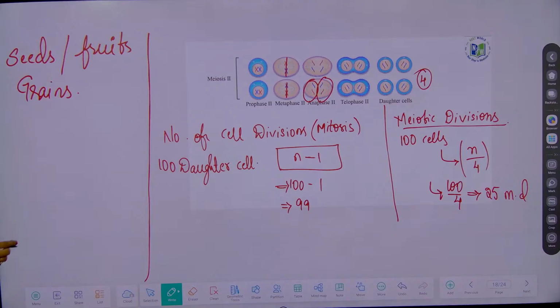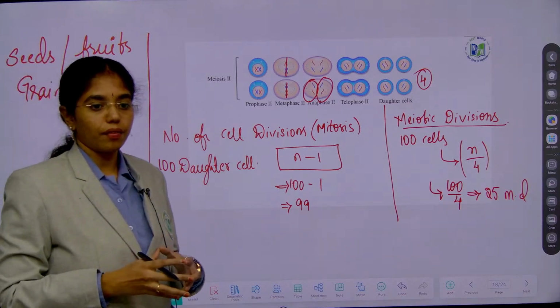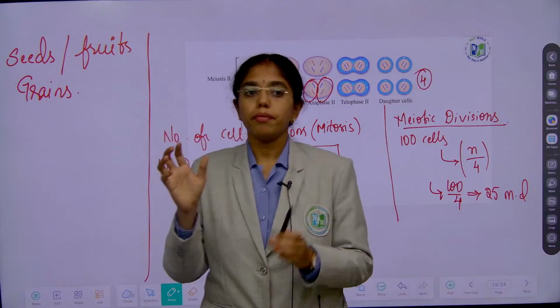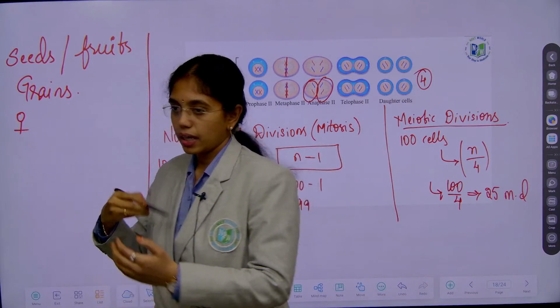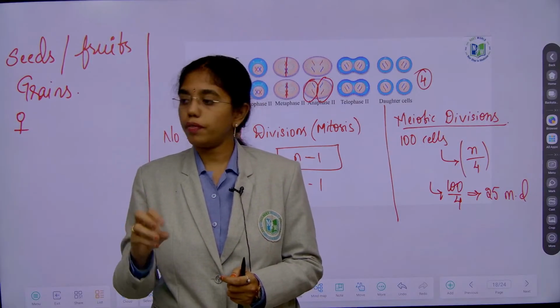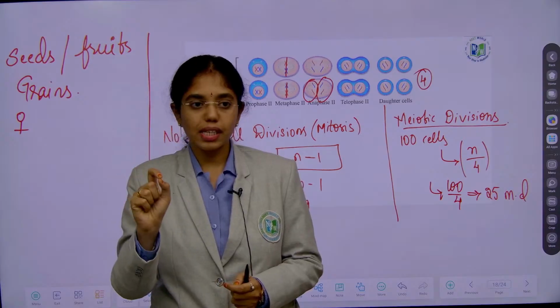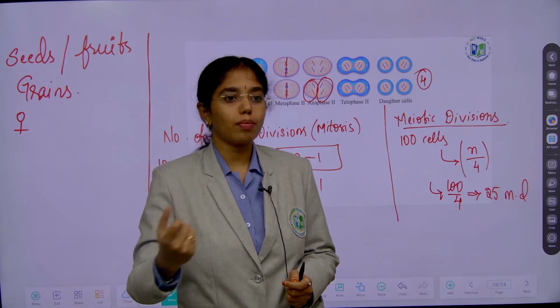If you observe in sexual reproduction of flowering plants, we have learnt, first from the female we will consider. In a female or in a gynoecium, inside the ovary we have ovule, inside ovule we have nucellus. One of the nucellus cells at the micropylar region will turn into the megaspore mother cell.